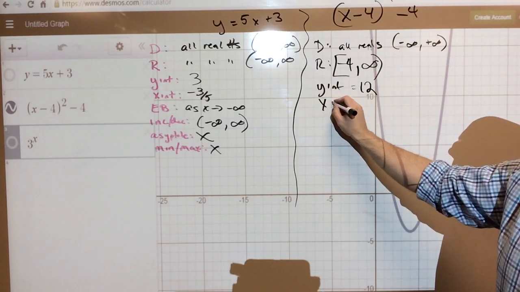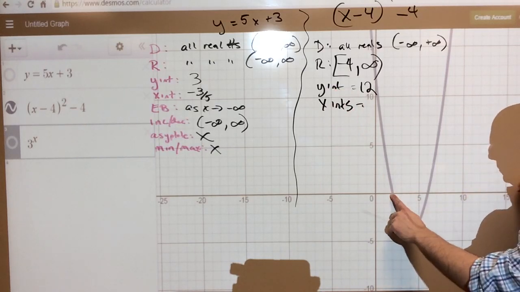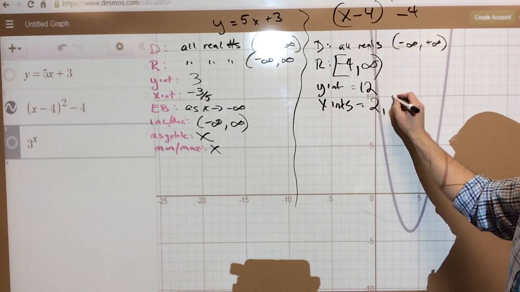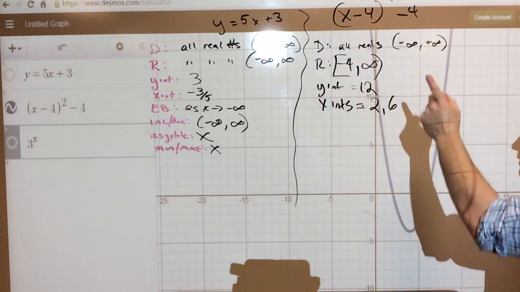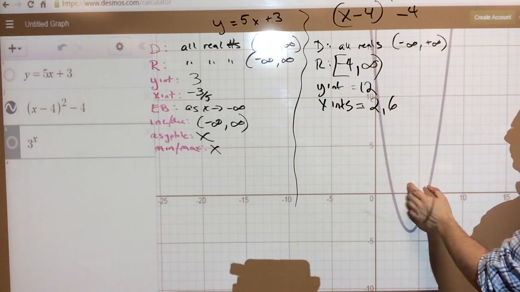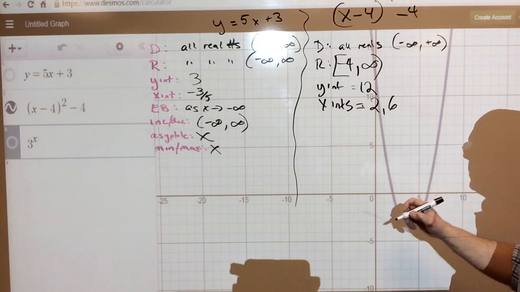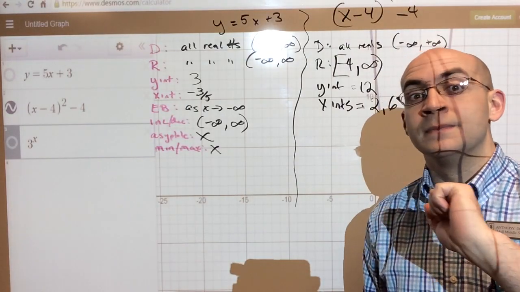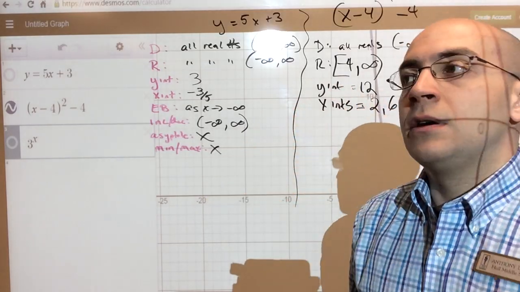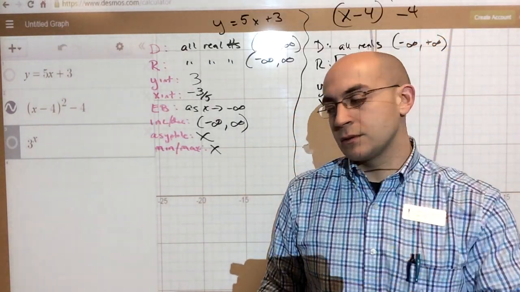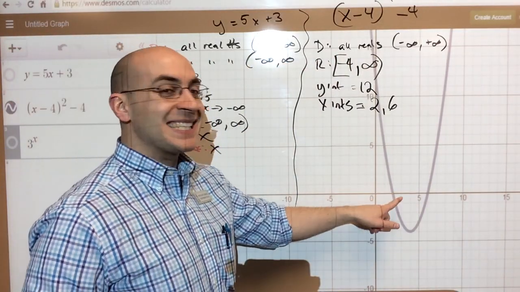Okay. The x-intercept, because the quadratic touches twice. Well, you can see it's 2 and it's 6. Now, if you didn't know for sure, you would put in 0 for y and solve for x, and then you would have the square root thing that we've done before. But you may just be able to look at it, which in this case I can. So 2 and 6 is my x-intercepts, which are also called what? Solutions, answers, roots, and zeros. Okay, so you need to make sure you have all of those in mind. When I ask for any of those things, I'm asking for the x-intercepts.